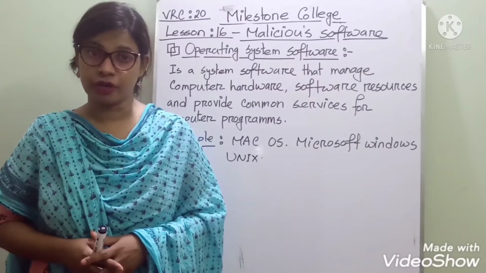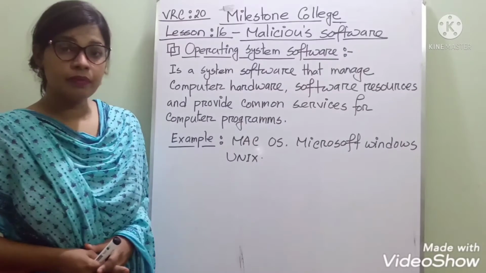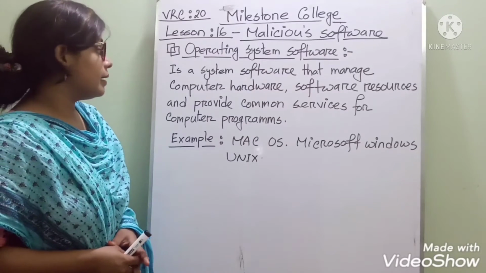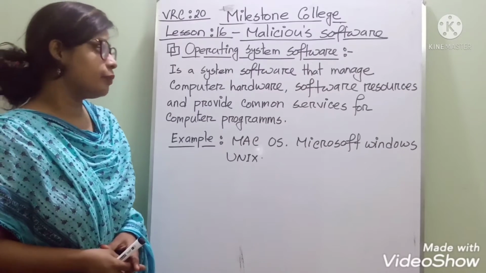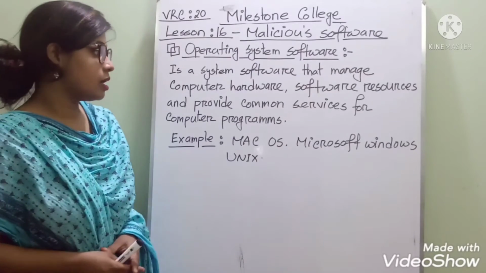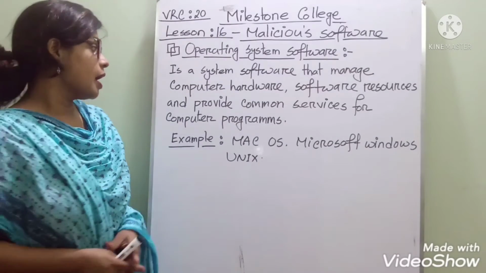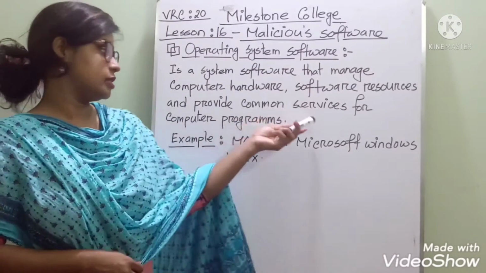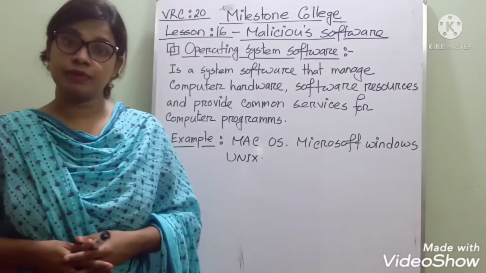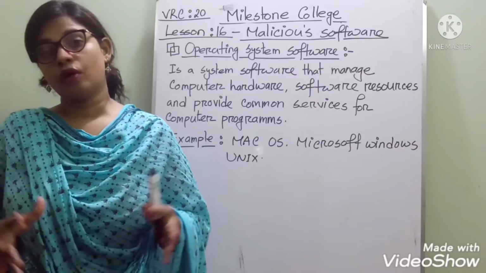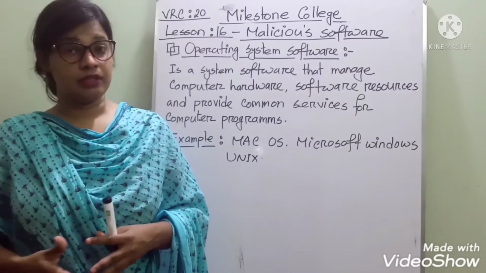Operating system software is system software that manages computer hardware and software resources and provides common services for computer programs. That means it will provide common services for computer programs. It not only manages the hardware, it sometimes also manages the software and all other facilities to make your programs more effective.